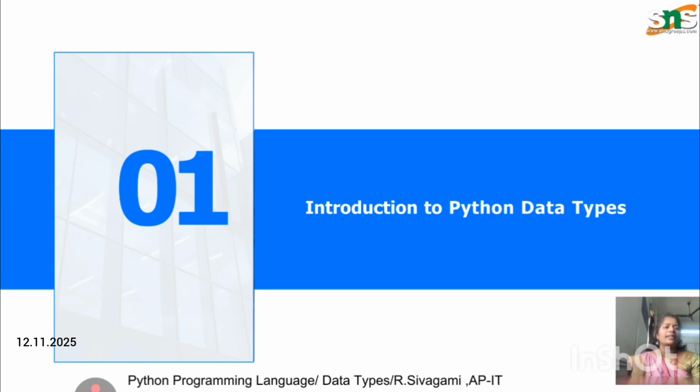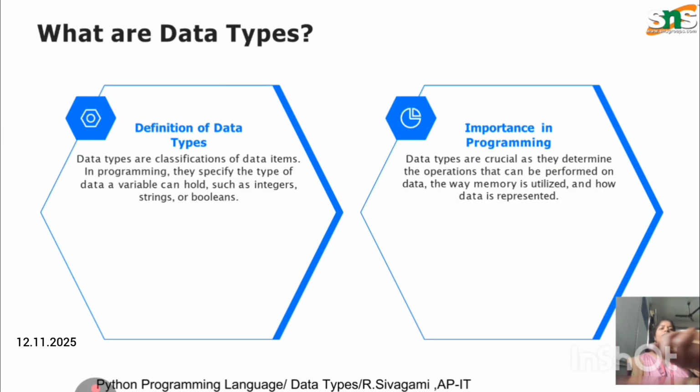Introduction to Python Data Types. Let's see the concept. What are data types? Definition of data type and its importance in programming language.